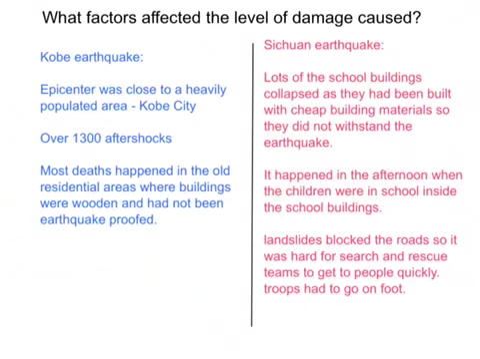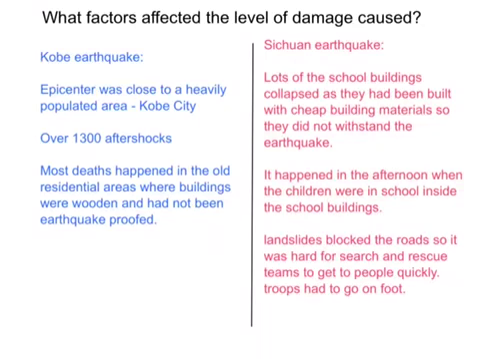There were over 1,300 aftershocks after the initial earthquake. These are small tremors that can weaken the already weakened buildings and cause further damage. Thirdly, most deaths happened in the old residential areas where the buildings were wooden and had not been earthquake-proofed. This is where most of the old people lived, and the houses were so close together that when they caught fire, they knocked into each other like the domino effect.